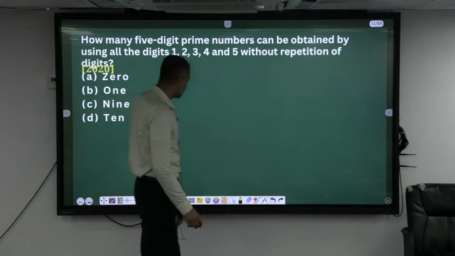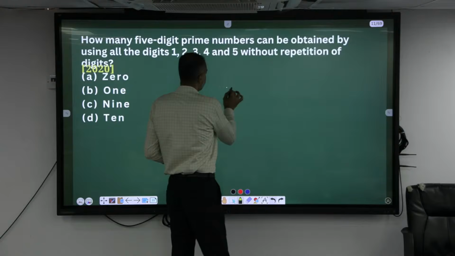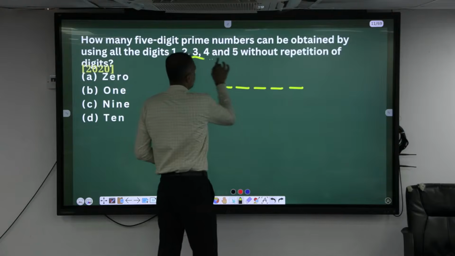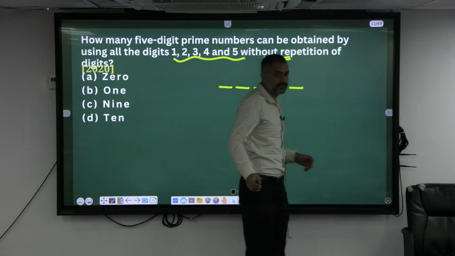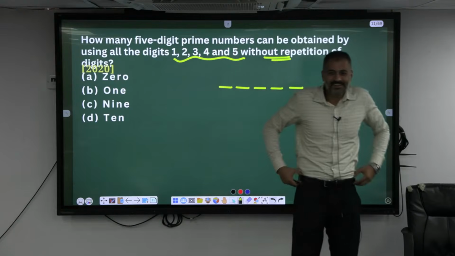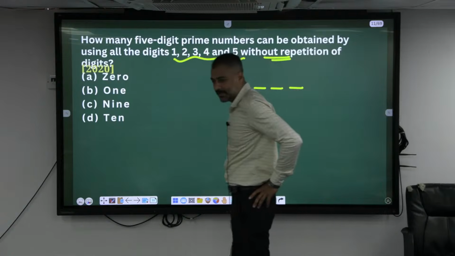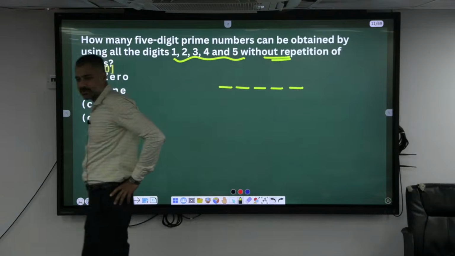How many 5-digit prime numbers can be obtained using the digits 1, 2, 3, 4 and 5 without any repetition of the digits? Yeah, how many? 0. No such possibilities.